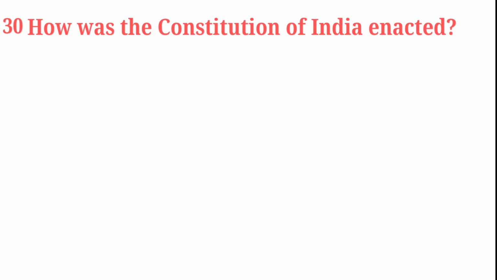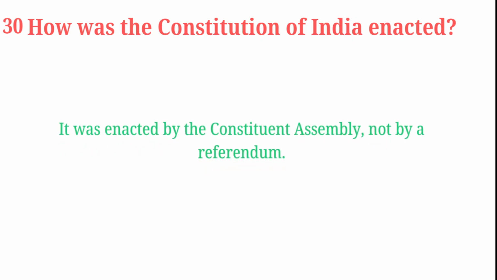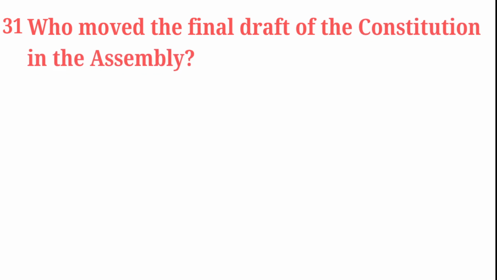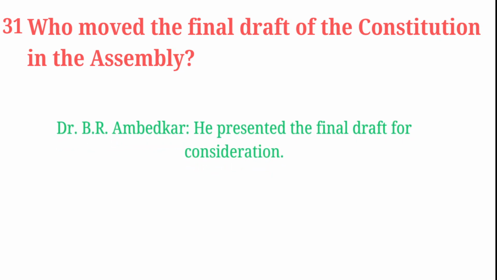How was the Constitution of India enacted? It was enacted by the Constituent Assembly, not by a referendum. Who moved the final draft of the Constitution in the Assembly? Dr. B.R. Ambedkar. He presented the final draft for consideration.